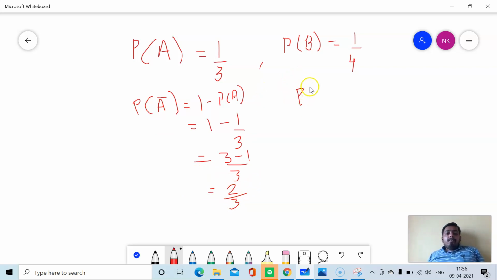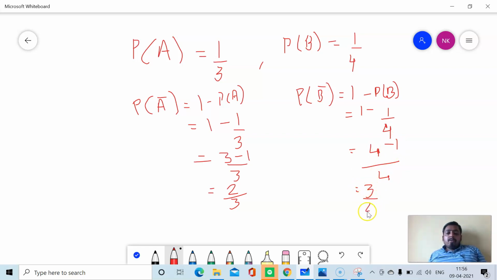Similarly, P of B complement is equal to 1 minus P of B, which is 1 minus 1 upon 4, which is 4 minus 1 upon 4, equal to 3 upon 4.